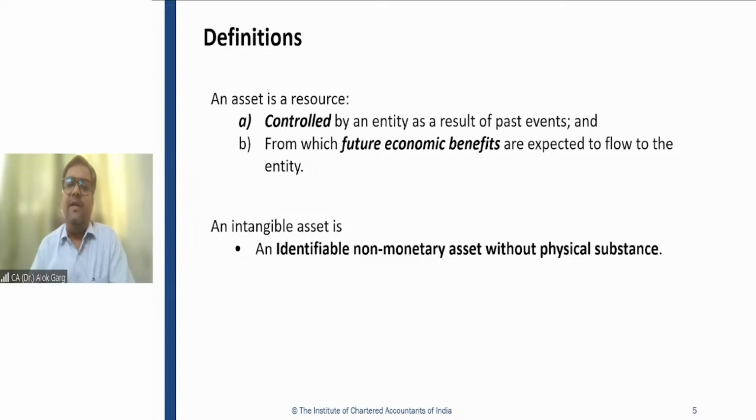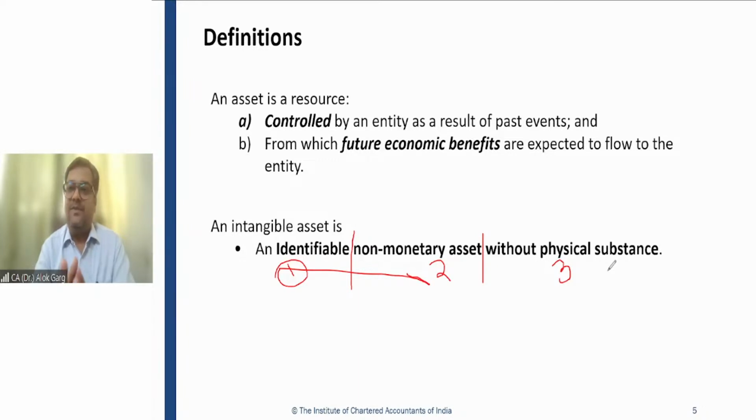So what is the definition of intangible asset? An intangible asset is an identifiable non-monetary asset without physical substance. There are three parts of this definition. Number one, identifiable. Number two, non-monetary asset. Number three, without physical substance. This is the definition of intangible asset: an identifiable non-monetary asset without physical substance. This part is very clear. Without physical substance means the physical substance may not be there for intangible assets.